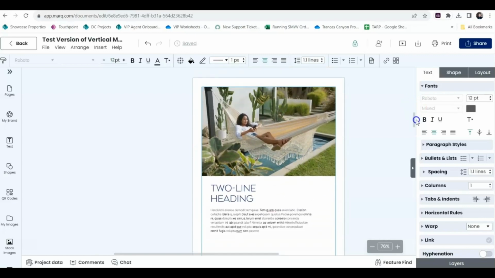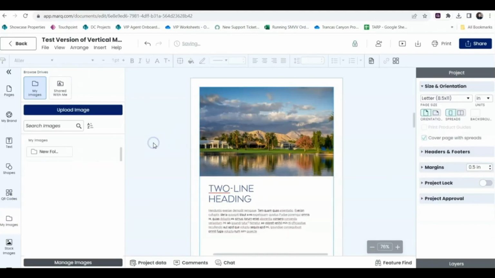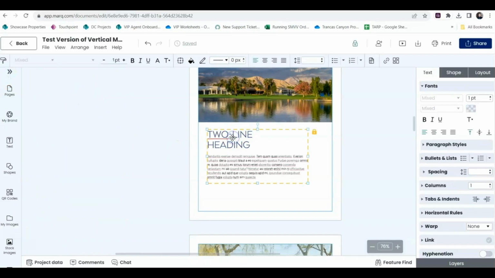And then you can see a lot of the same different elements within here. In regards to our photos, again, you can switch these out as well. Just go ahead, select your images, and then drag an image over, and then you can make that change as you see fit. Same thing with all of your text and titles.